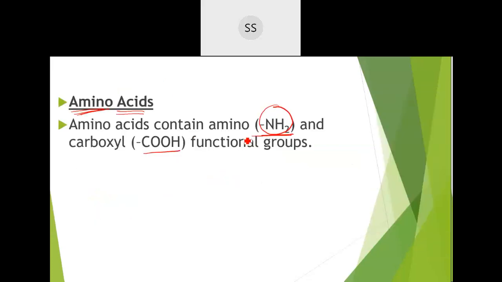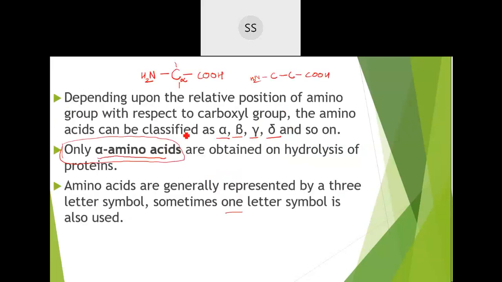And amino acids, as the name says, have two groups present in them. One is the amino group, that is NH2 group, and the other is the carboxylic acid group, that is COOH group. Then I told you based on the position of the amino group with respect to the carboxylic acid, they are classified as alpha, beta, gamma, and delta.